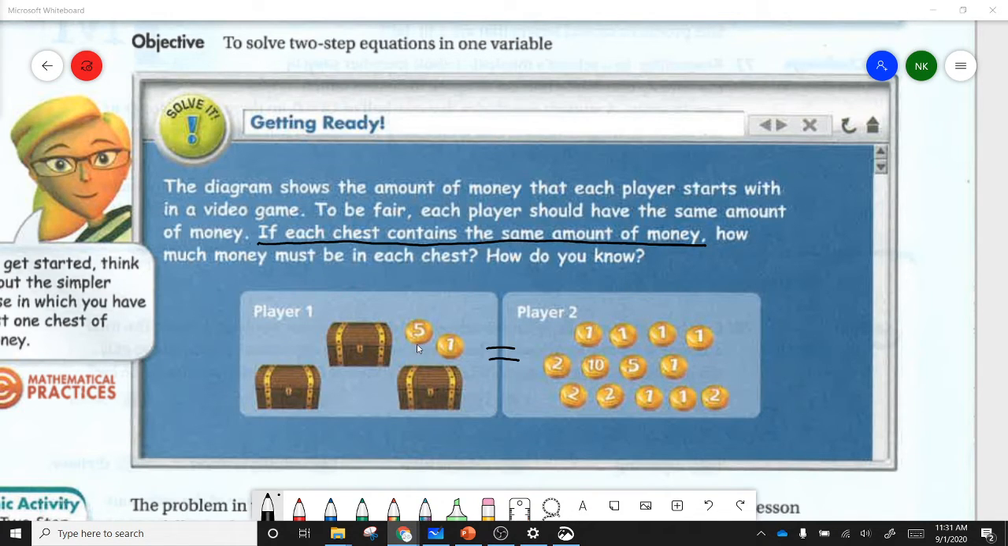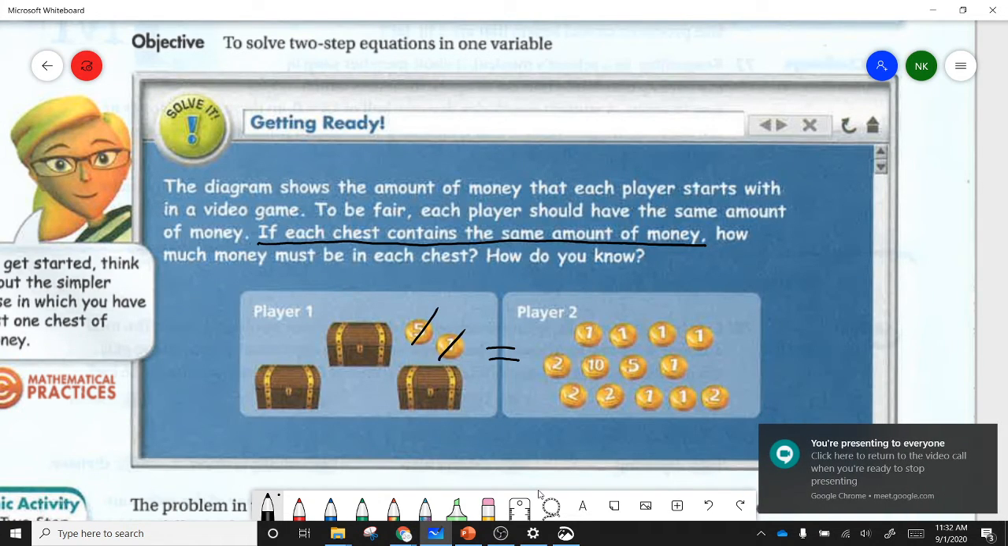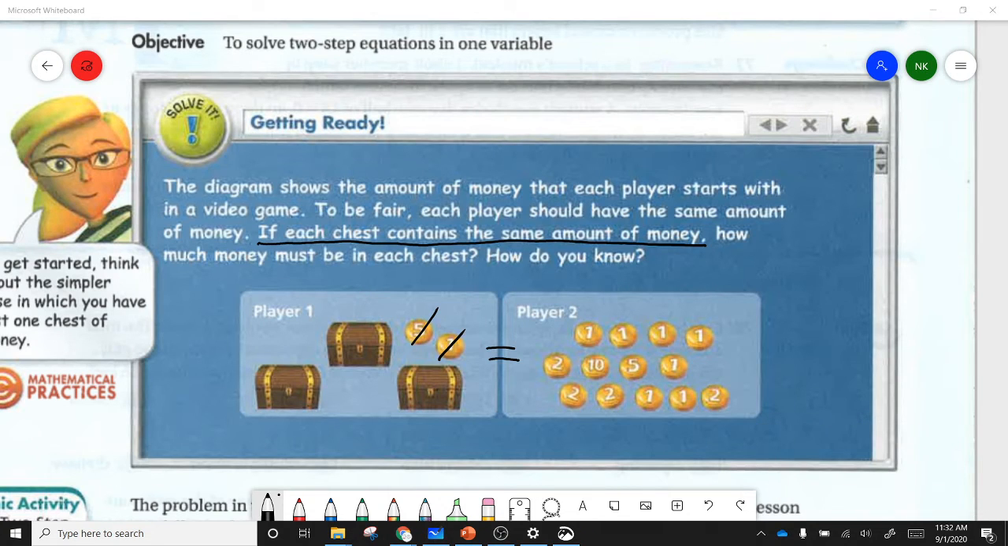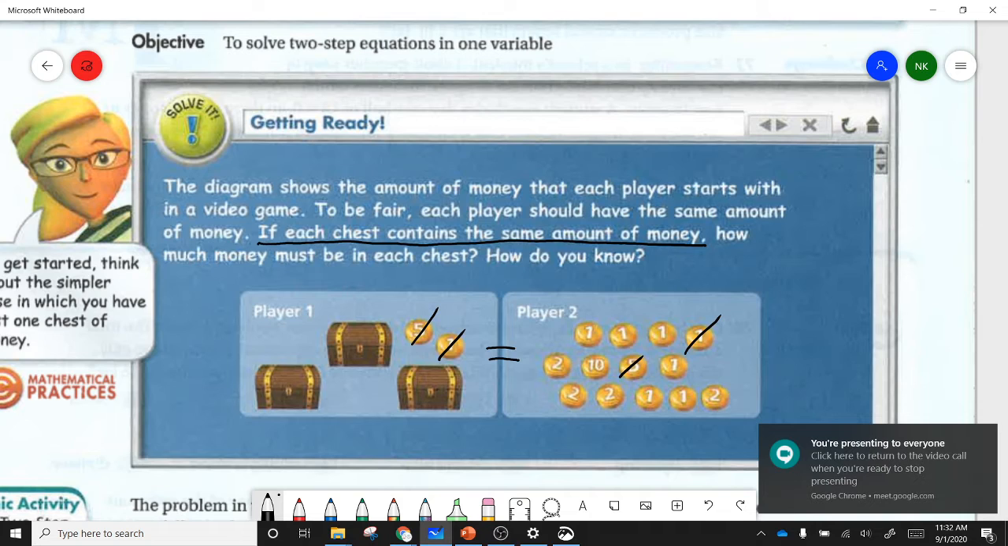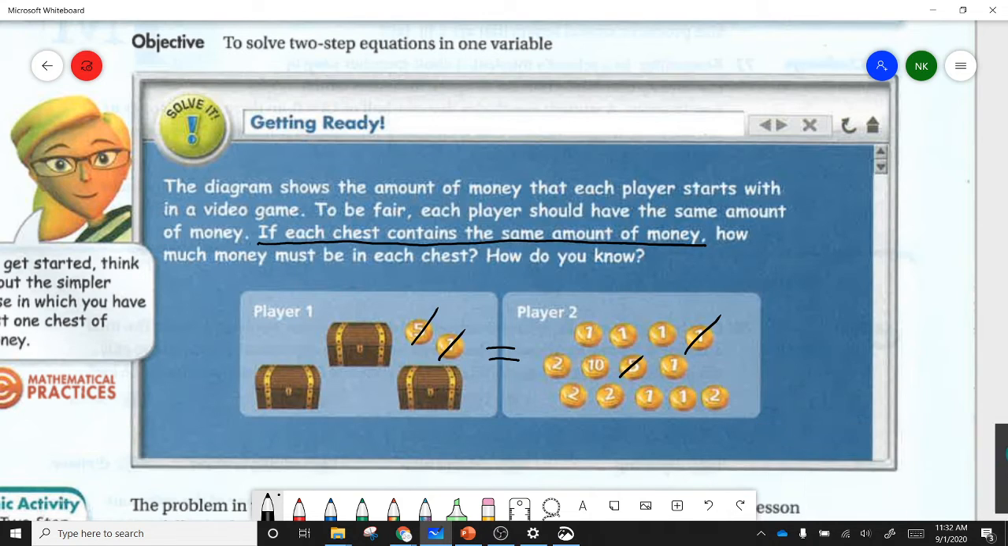So we're going to do the same thing we did yesterday. We want to get these treasure chests by themselves. So we're going to get rid of a 5 coin and a 1 coin. We've got to keep it equal since this is an equation. And we'll go ahead and get rid of a 1 coin and a 5 coin from the other side as well. These should be equal. We got rid of those. And now if we know how many coins are left over here, then that should be how many are in the chest over there.